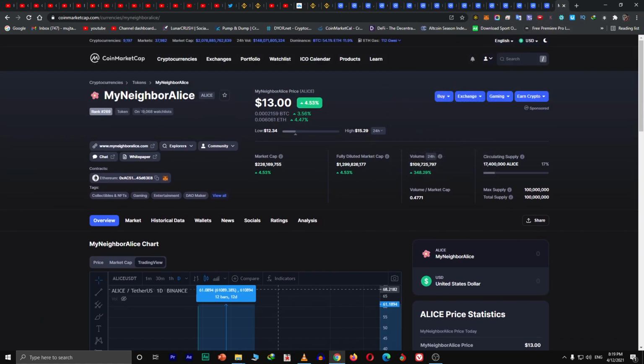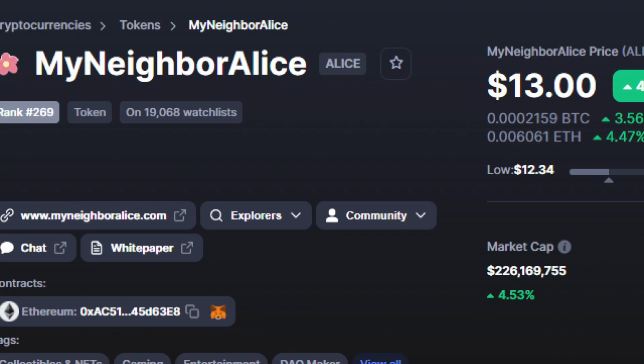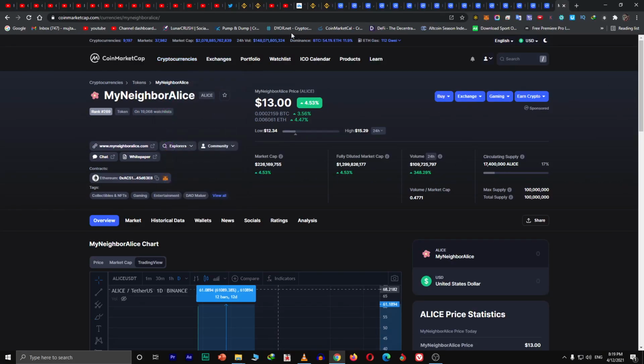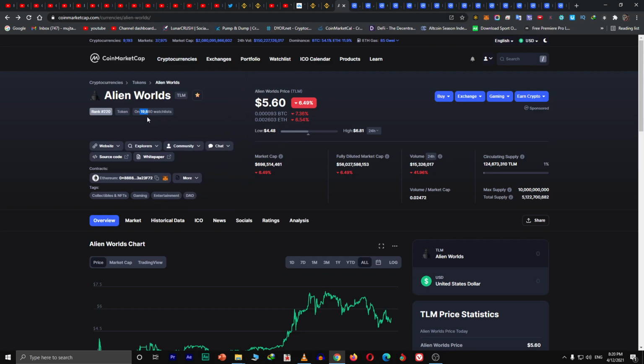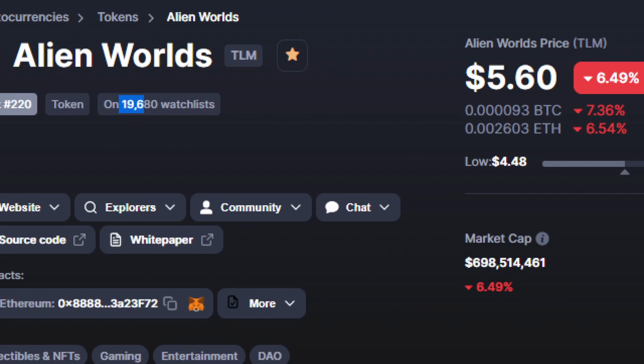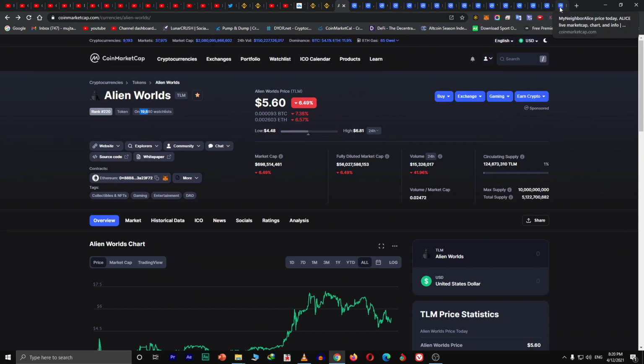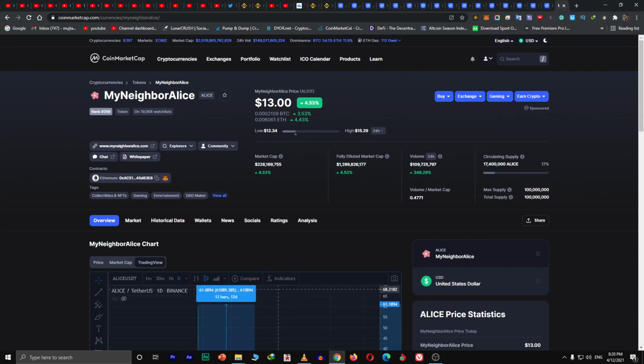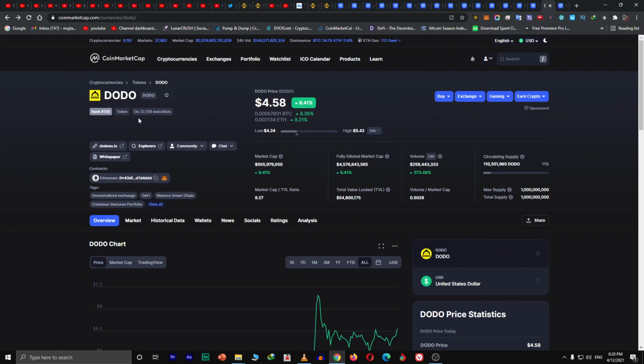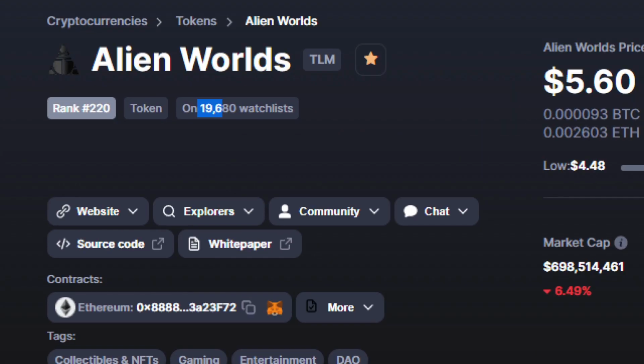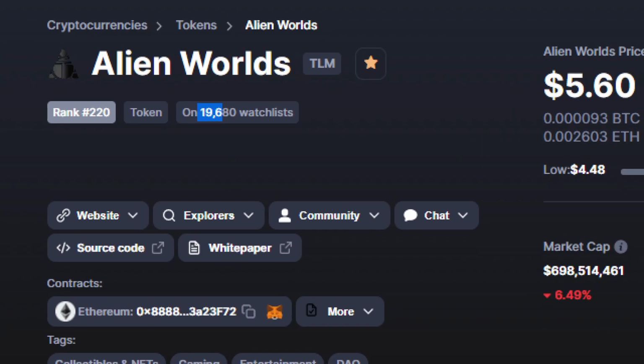You see my ALICE, I have got the same numbers like this one, ALM. It can perform like this, just look at here. Now the second thing, this ranking, 269 here, and 220. It has crossed the Alice token as well.